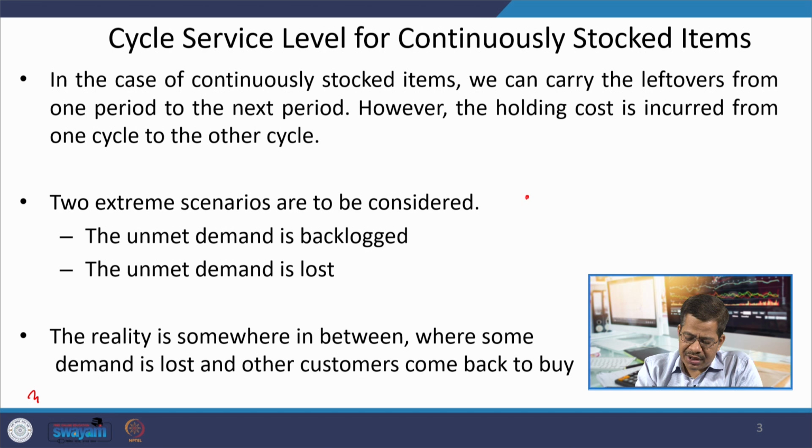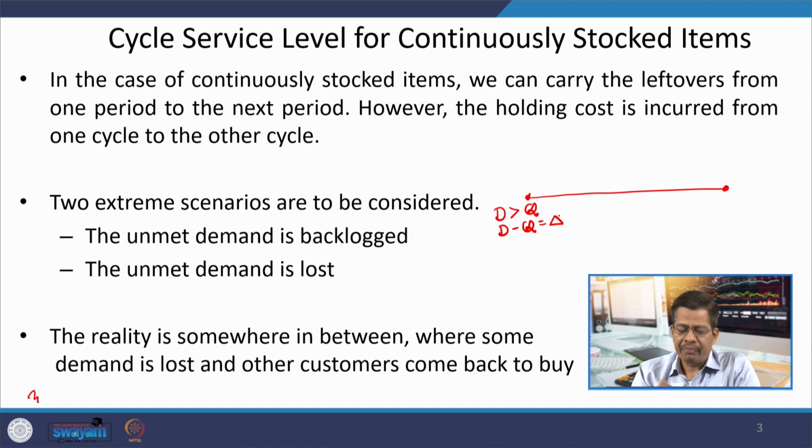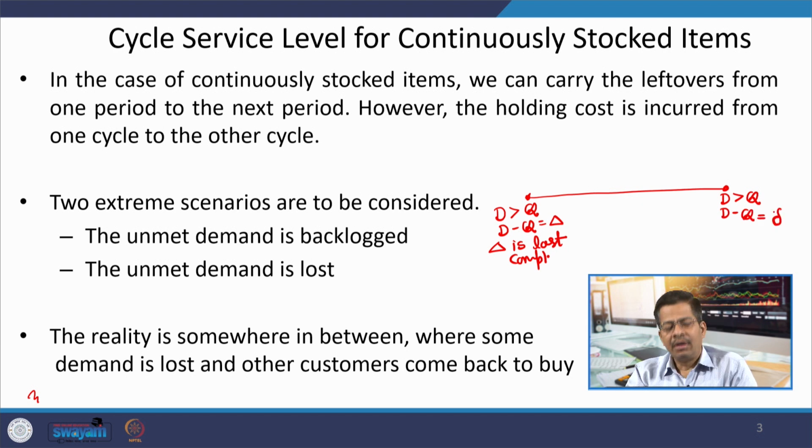In these two extreme situations, there may be some demand which is more than Q, and D minus Q, whatever it is, let us say delta, this delta is lost completely. In another case also D is greater than Q, this D minus Q is again some quantity, and this quantity is backlogged.